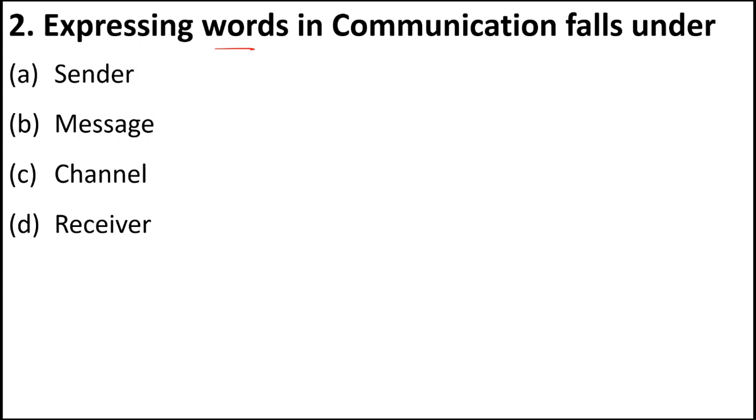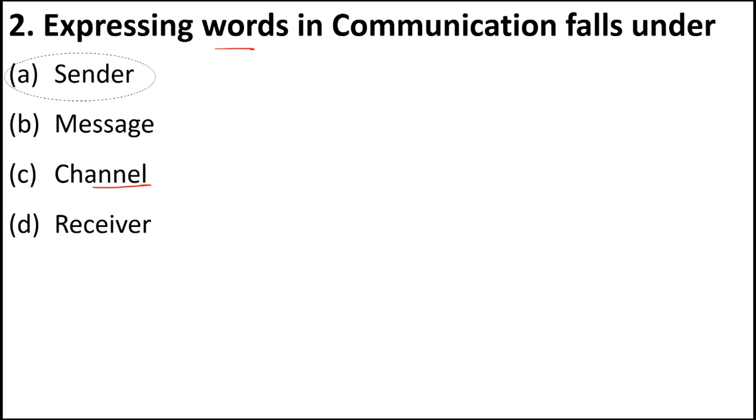So the right answer here is option A. Obviously, the sender is the person who is transferring the message, so he will be expressing his or her thoughts. So expressing words will come under sender. The message, whatever the idea or the information is, that is the message. Channel is how you are sending that message. Is it through an email or a letter or through face to face conversation? And receiver is the person who receives the message.